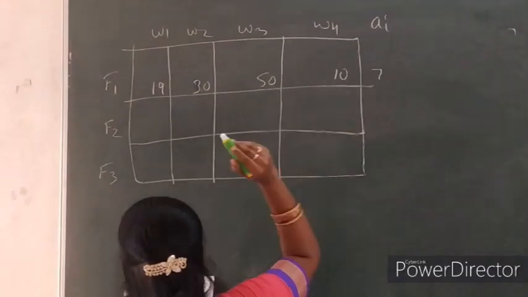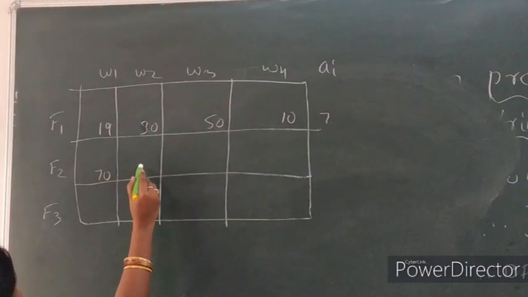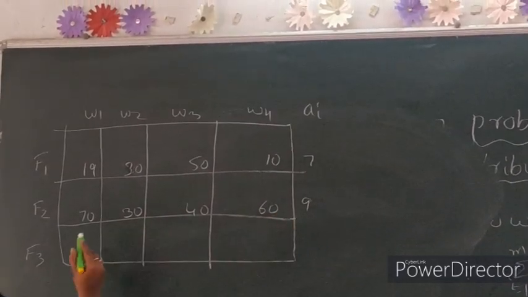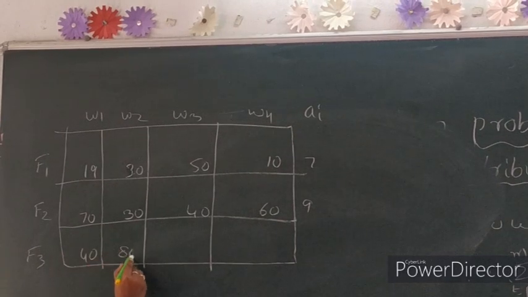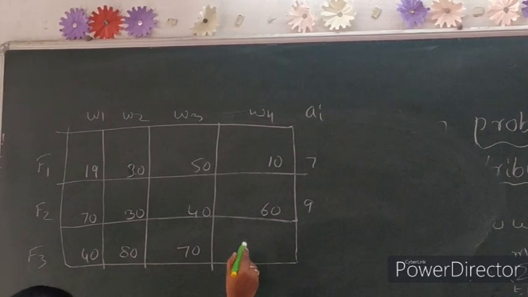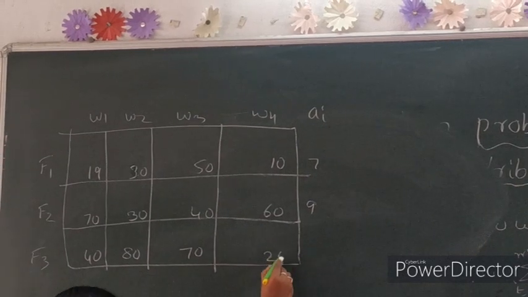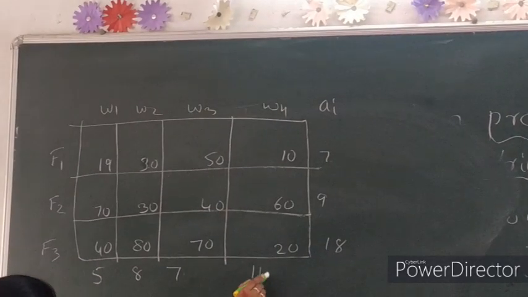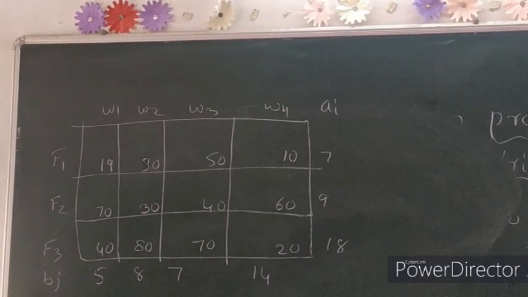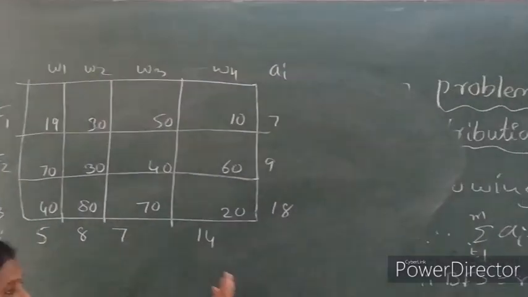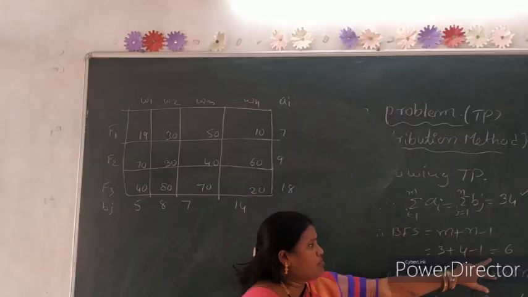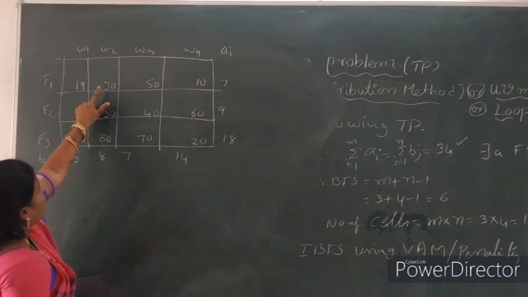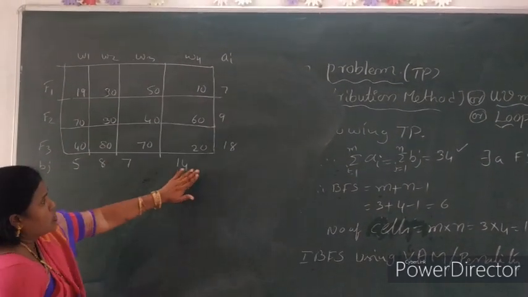So here availability 7, 70, 30, 40, 60, 9. So here 40, 80, 70, 20. So the values are 18, 5, 8, 7, 40. So b_j. So here 3 rows plus 4 minus 1 basic feasible solutions. Now how many cells here? So number of cells 1, 2, 3, 4, 4 3s are 12. So here 12 cells.